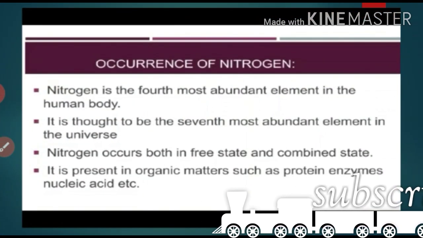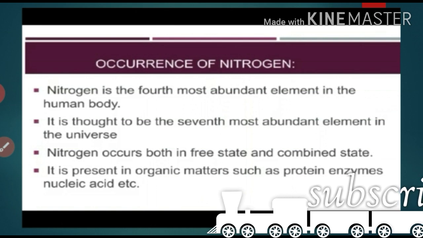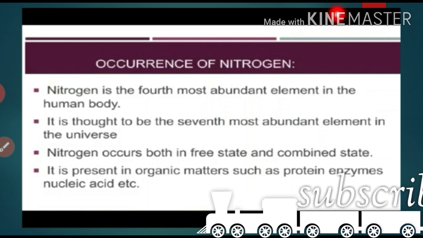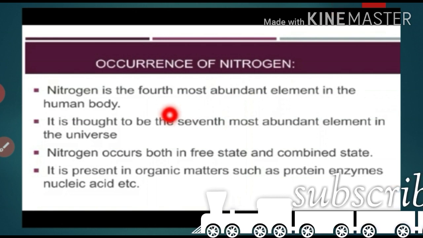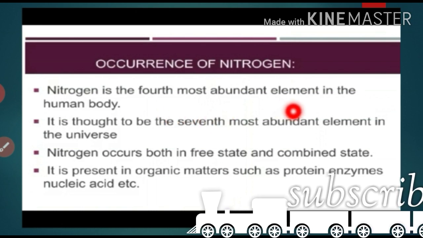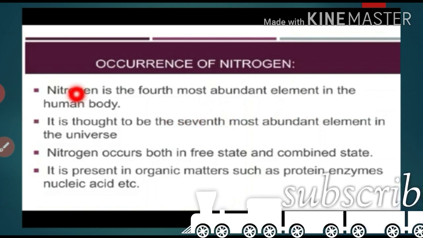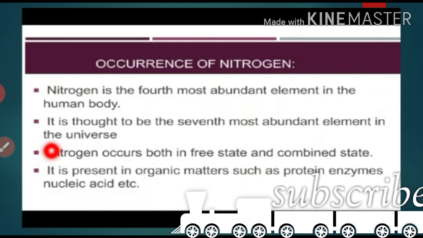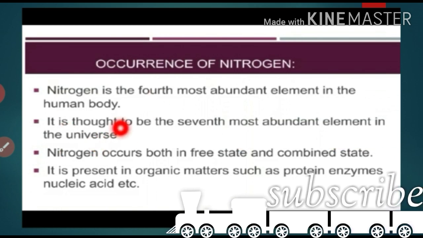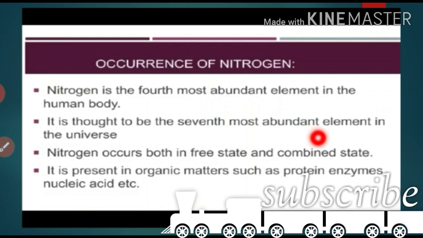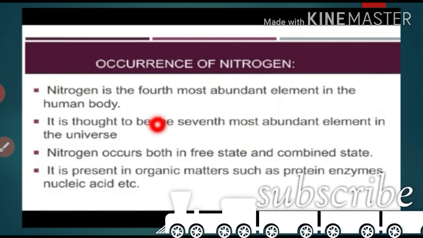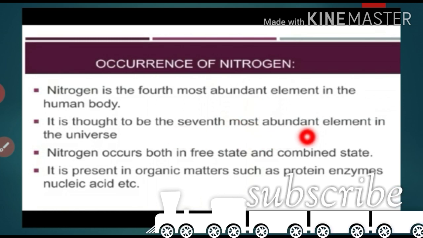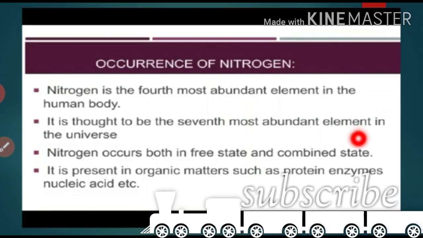Next, occurrence of nitrogen. Nitrogen is the fourth most abundant element in the human body. We have so many elements present in our human body, and the fourth most abundant is nitrogen, and it is thought to be the seventh most abundant element in the universe. Abundant means the percentage is high, right?